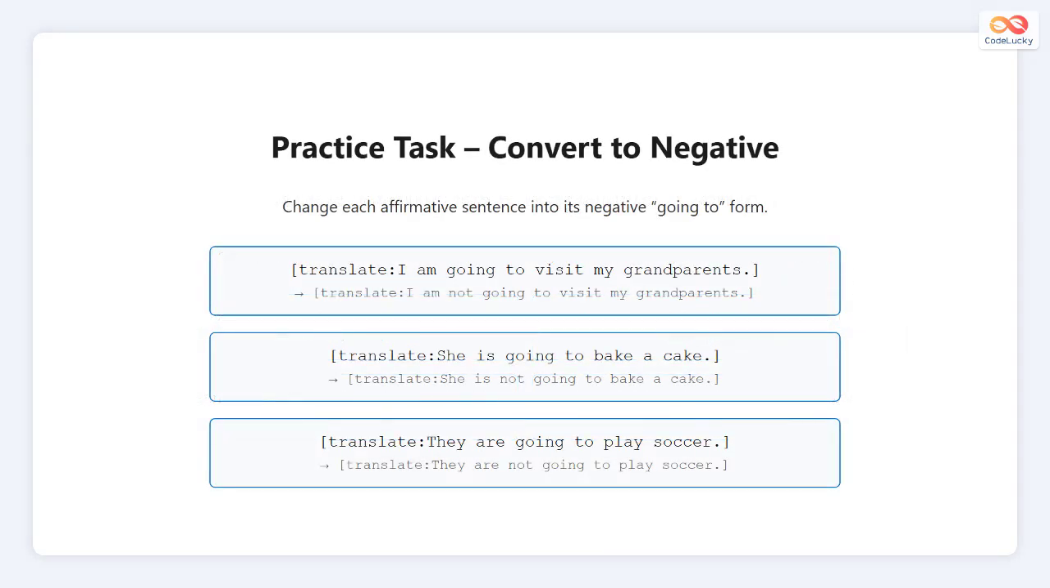Now practice by changing affirmative sentences into their negative forms using going to. For example, I am going to visit my grandparents becomes I am not going to visit my grandparents. She is going to bake a cake changes to she is not going to bake a cake. They are going to play soccer becomes they are not going to play soccer. Adding not after the verb to be is the key rule to form the negative structure.